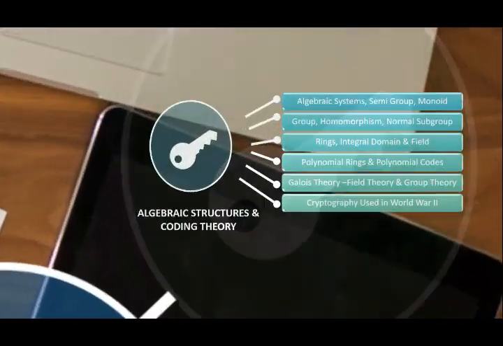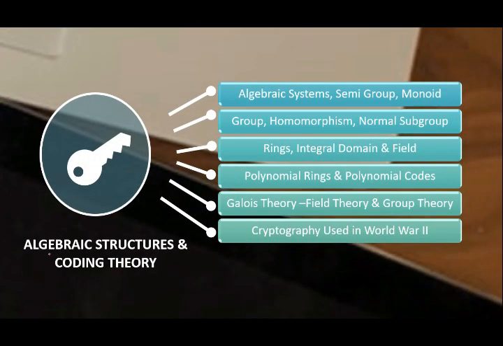The last unit we are going to learn is algebraic structure and coding theory. Now one single problem can be mapped into a mathematical form by using all the previous 5 units. But what if our problem is very large, the problem domain is very big? In that case, first of all we try to represent it in a much shorter form, and for representation of that problem in mathematical way in a shorter form we use algebraic structure.